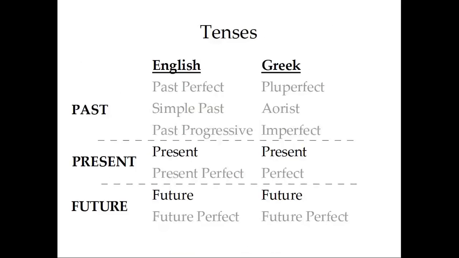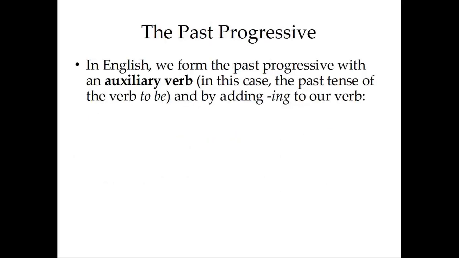Now, let's turn to something a little different. Tenses. These are the tenses we have learned so far, the present and the future tenses in English and Greek. Today, we're going to take a look at these two. In English, the past progressive, and in Greek, the imperfect. In English, we form the past progressive with an auxiliary verb, in this case, the past tense of the verb to be, and by adding ing to our verb.